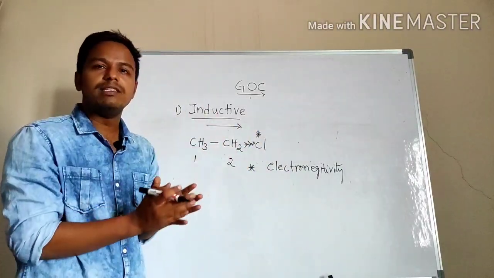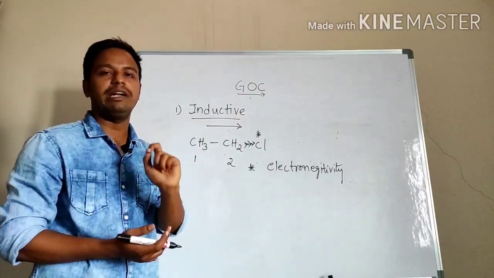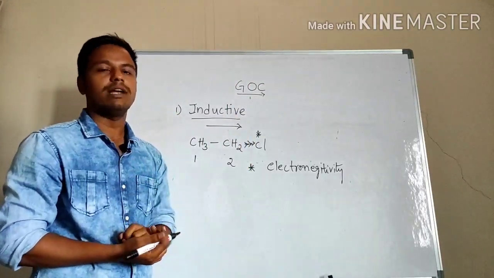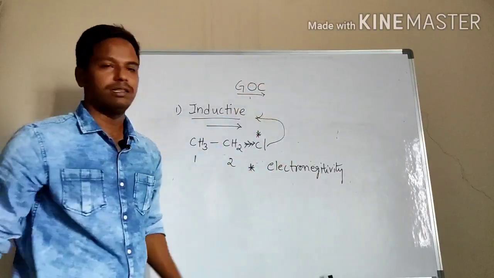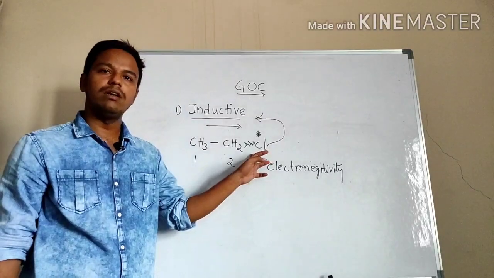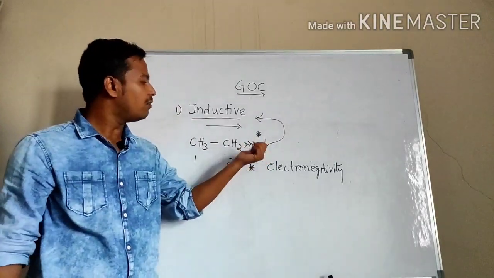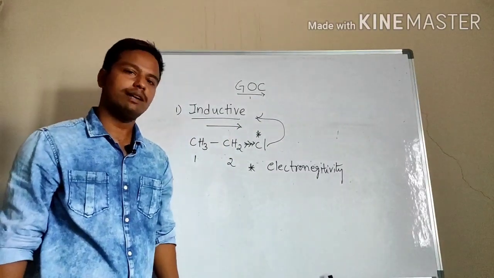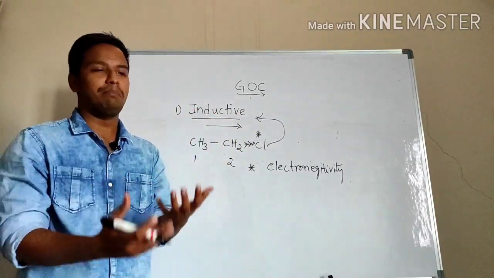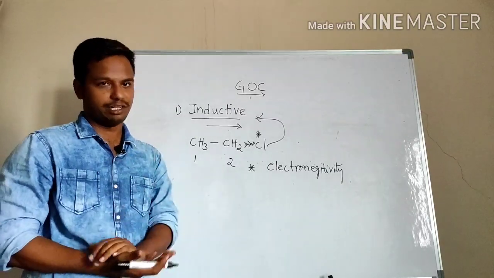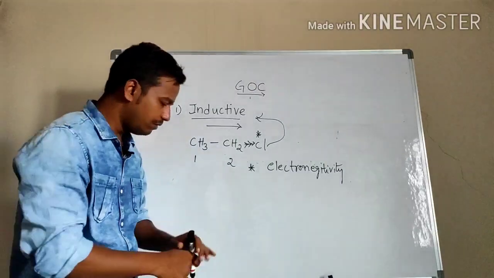So the displacement of electrons towards the most electronegative atom is called the inductive effect. In this case, our chlorine is the most electronegative atom. So what happens after the migration is happening? What happens after the electrons are transferred? Now we will see.